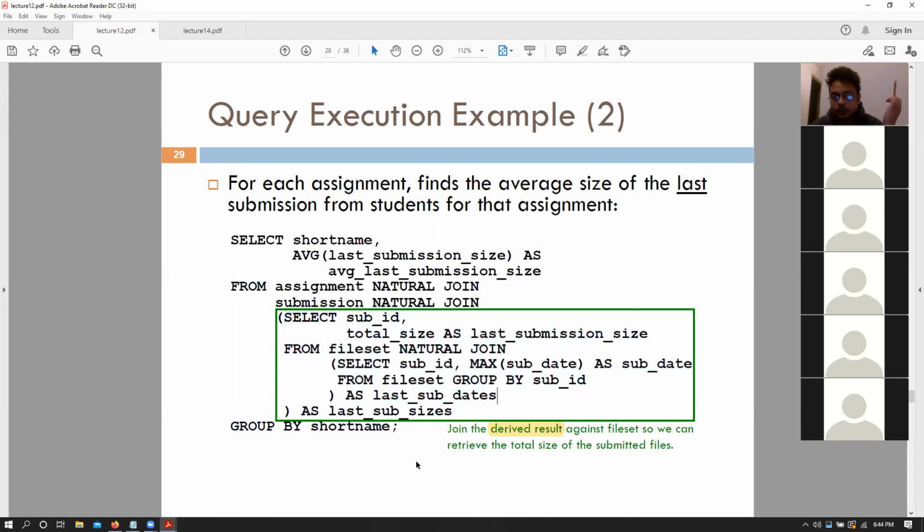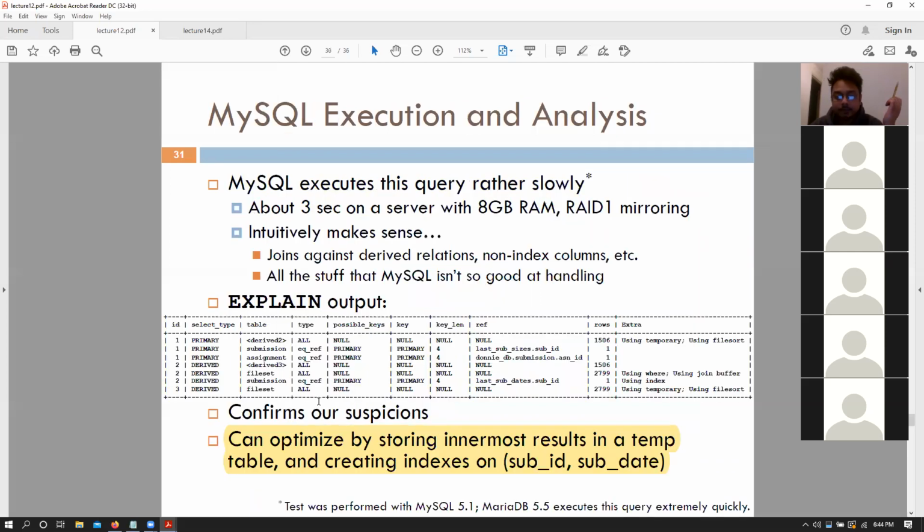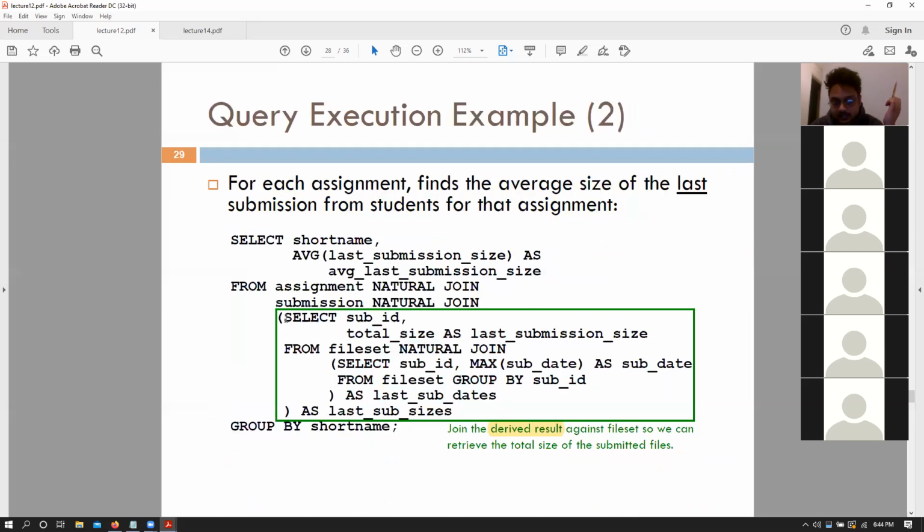So what we can do is take this sub derived result that we had, save it in a temporary table, build indexes on sub ID, and then pass that table to this query as a secondary query. Just de-nest this query into two separate things and build an index on the derived relation.